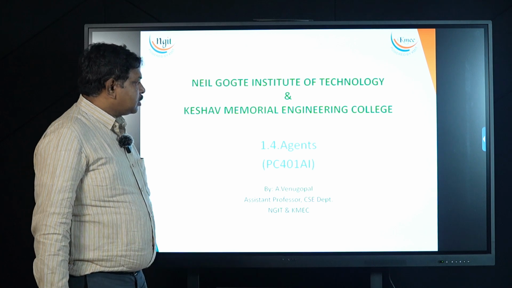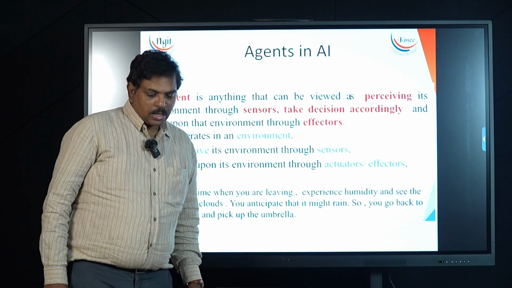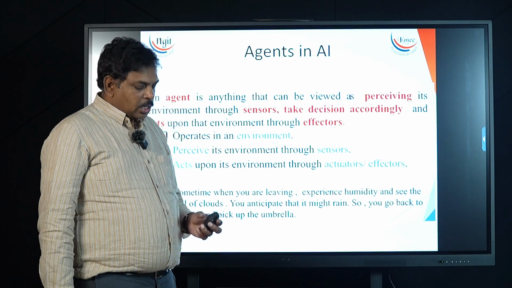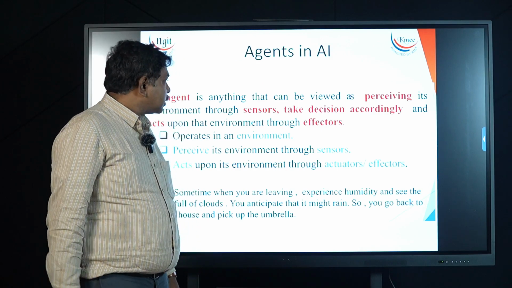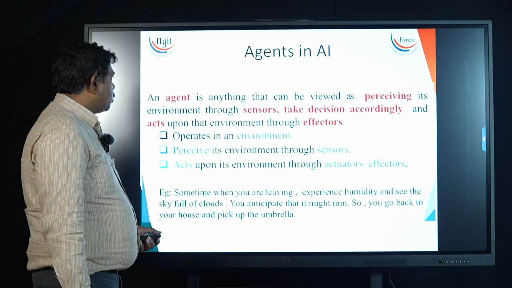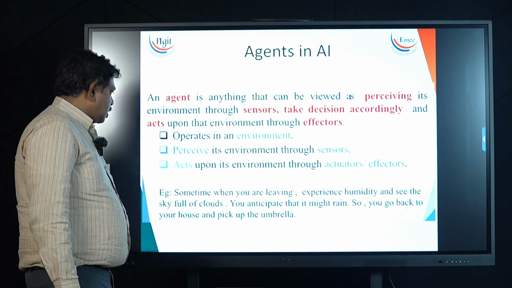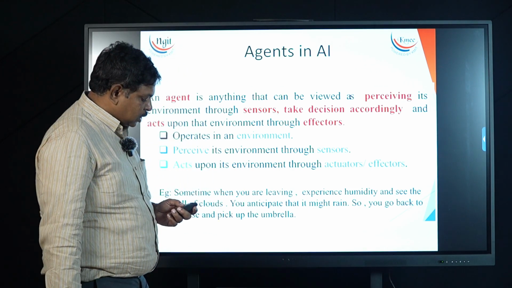Next topic in AI is agents. An agent is an autonomous intelligent system that works for a specific task. So in AI, agents are very important. An agent, you can consider it as an intelligent computer program which has some architecture.